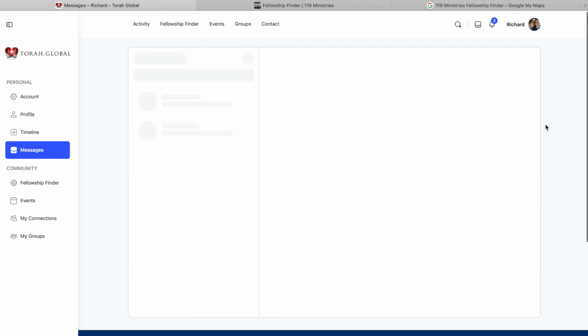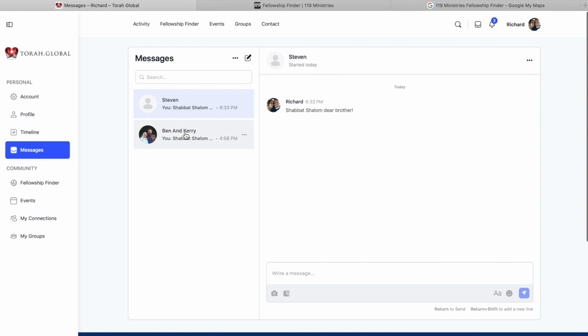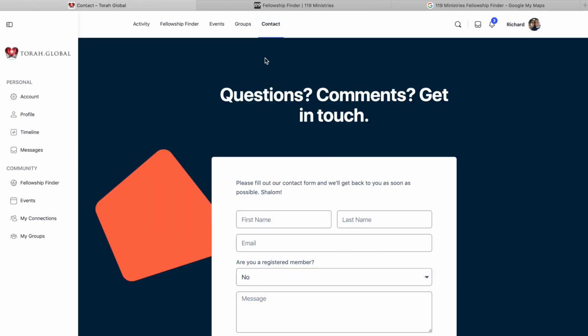Messages, this just allows you to direct message someone. I might have already done that in this example here. And then on the left, you've got Fellowship Finder, Events, My Connections, and My Groups. Up at the top, you had the main pages, so that's Activity, Fellowship Finder, Events, Group, Contact. So the contact can be accessed whether you're logged in or logged out. I just want to make it easy, so if someone has a problem, you can just get a hold of me. My main goal really is just to support the community and allow people to connect.